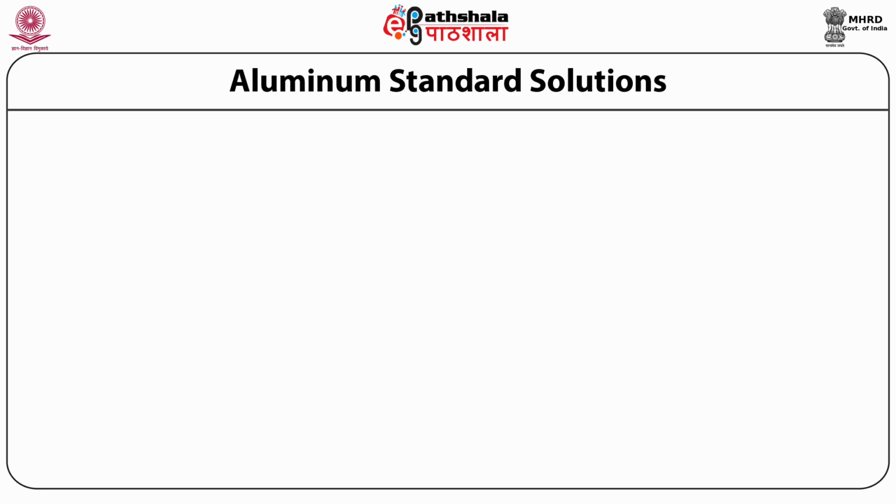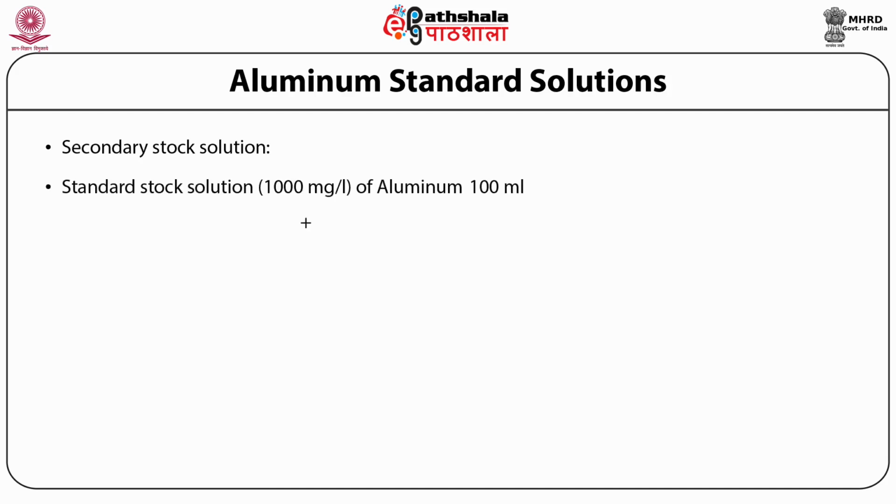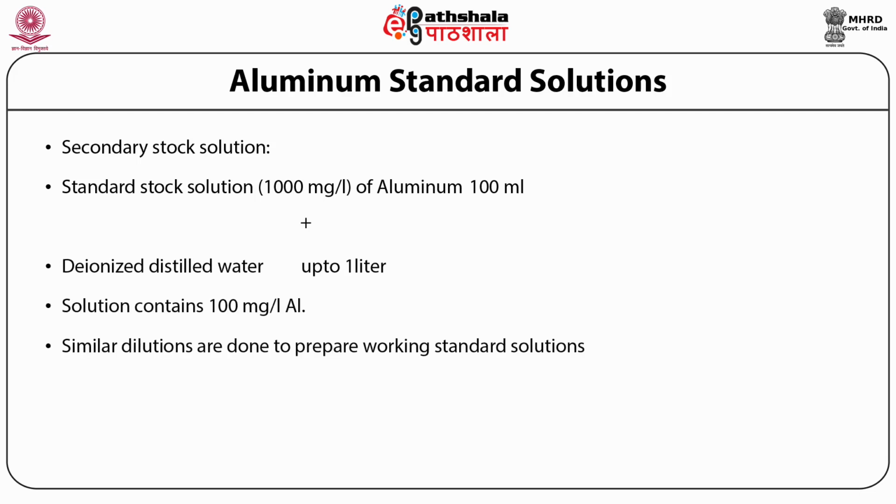Preparation of standard solution of aluminum. A secondary stock solution of aluminum is prepared by taking 100 ml of standard stock solution 1000 mg per liter of aluminum, diluting it up to 1 liter with deionized distilled water. The prepared solution contains 100 mg per liter of aluminum.